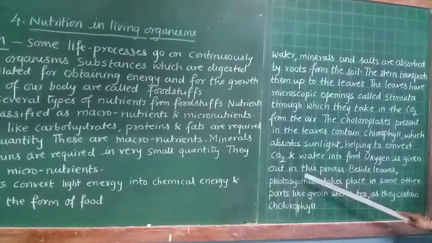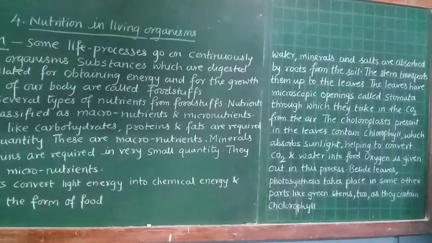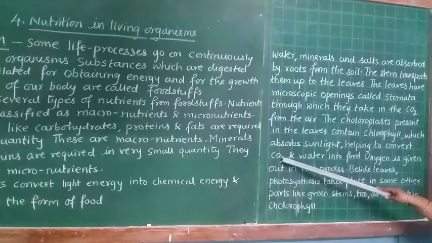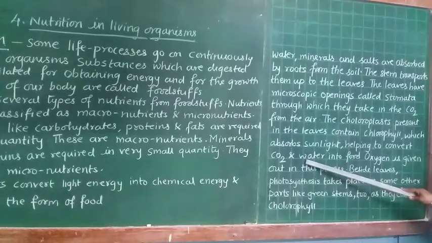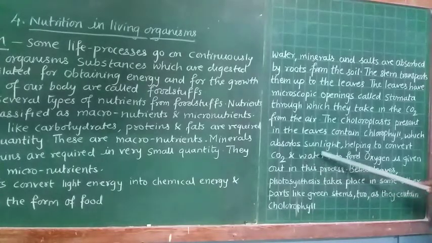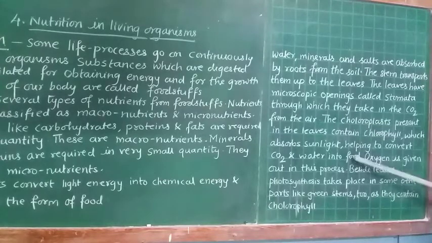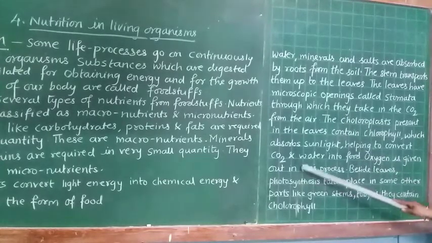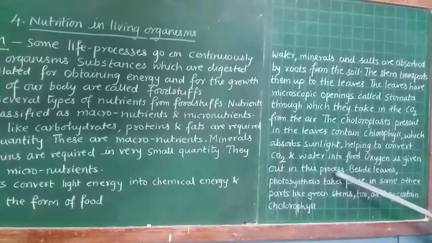So what happens is that CO2 and water are absorbed by the plant. The plant absorbs the CO2 from the surroundings and water from the soil, and it does photosynthesis, and oxygen is given out in this process.